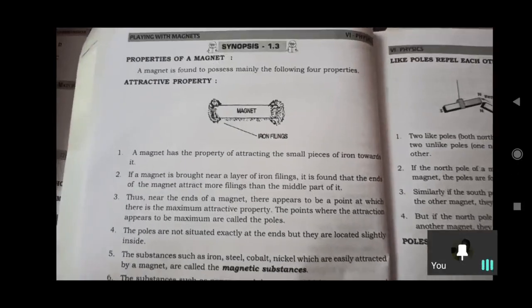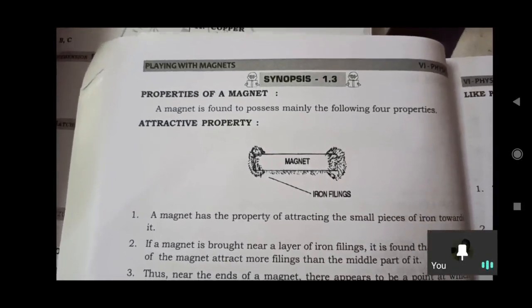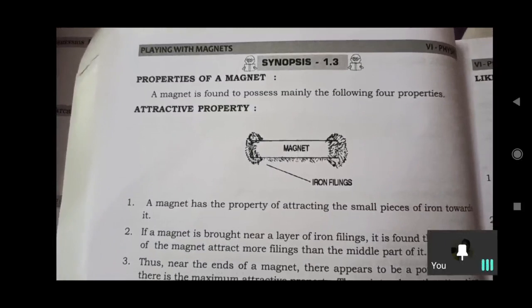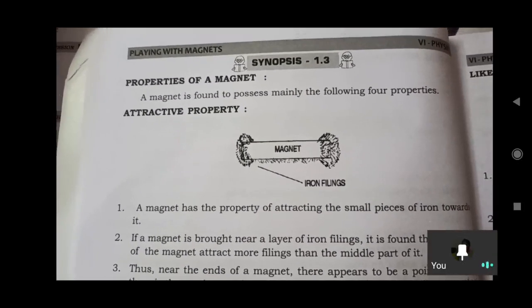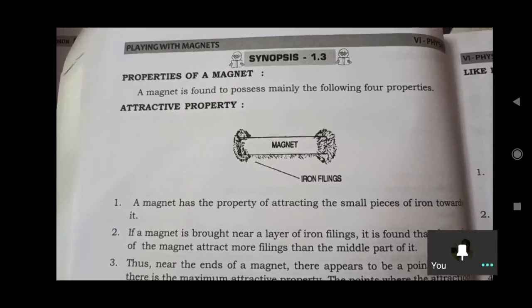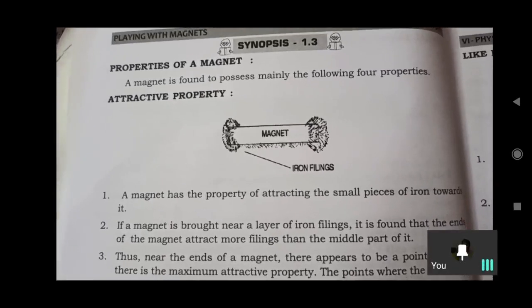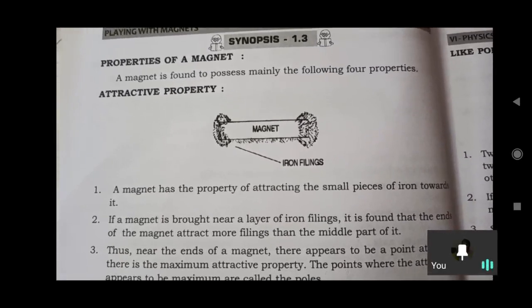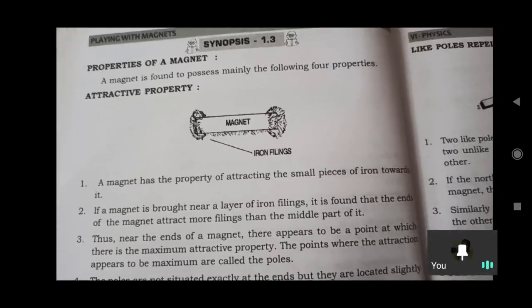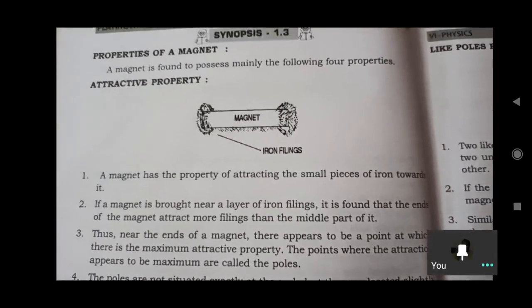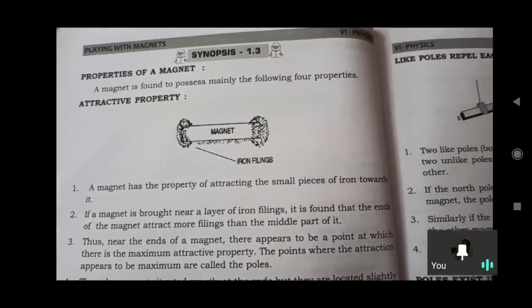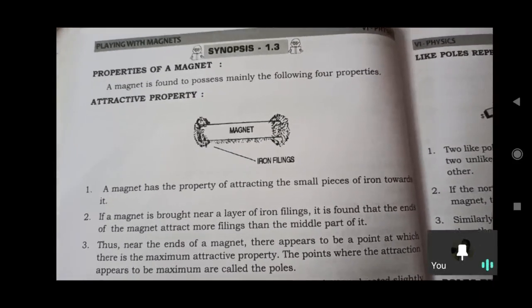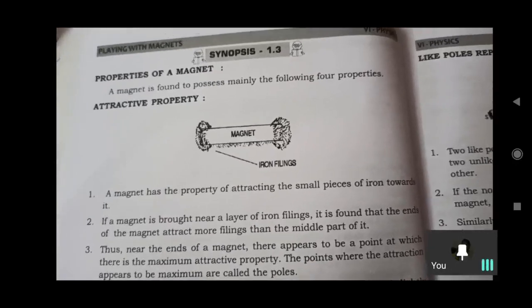Good afternoon, children. In the last class, we started playing with magnets. So now we are going to discuss the properties of a magnet. The first property is the attractive property. A magnet has the property of attracting small pieces of iron towards it.